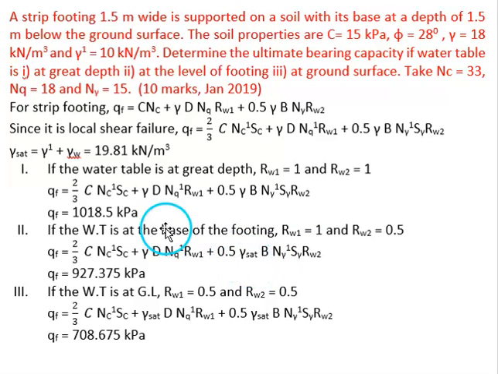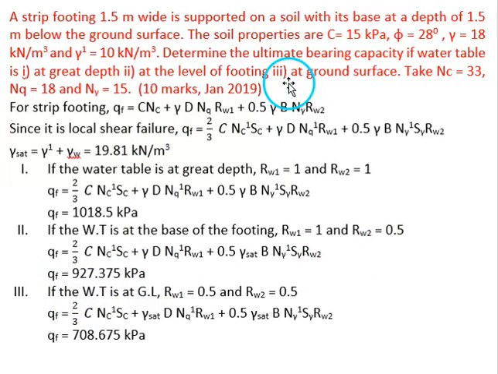To get saturated unit weight, we should add the unit weight of water to the submerged unit weight. Here submerged unit weight is given as 10 and the unit weight of water is 9.81. So we'll be getting the saturated unit weight as 19.81 kilonewton per meter cube. So by substituting the saturated unit weight in the third part of the equation and by taking RW2 as 0.5, we'll be getting the ultimate bearing capacity.